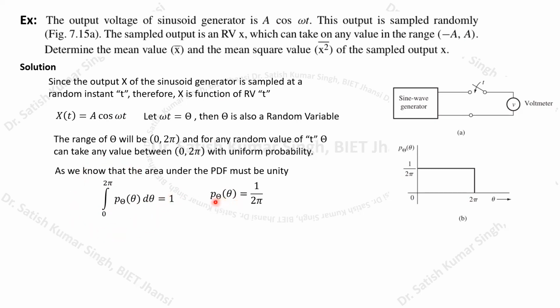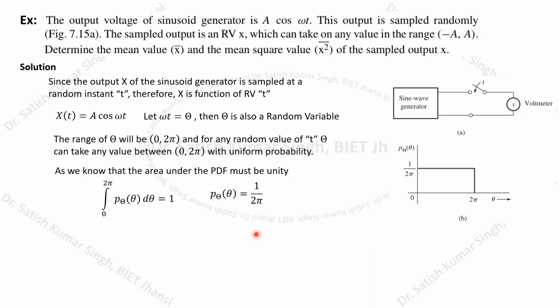Ultimately we get p of theta equal to 1 by 2 pi. So the probability density function for the random variable theta, which has a uniform distribution, has this constant value 1 upon 2 pi. Because the width is 0 to 2 pi, the width is 2 pi, so the height should be 1 upon 2 pi, so that the area of this rectangular strip is equal to 1. This way we have the probability density function of the random variable theta.